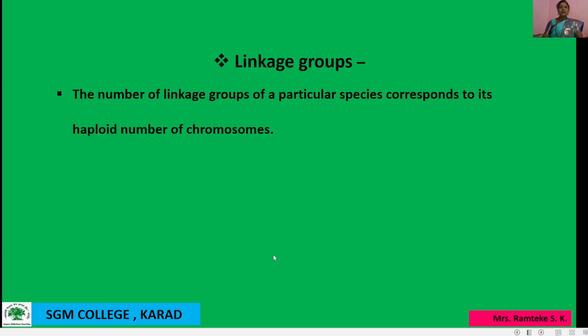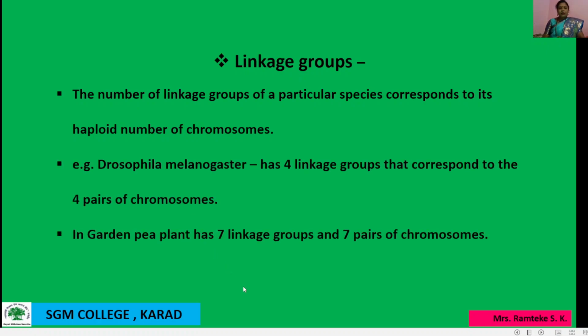Then another one is linkage group. So what is a linkage group? In a linkage group, all the linked genes in a particular chromosome constitute a linkage group. Okay, so the number of linkage groups of a particular species corresponds to its haploid number of chromosomes.